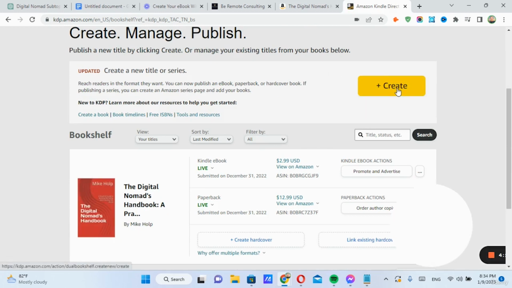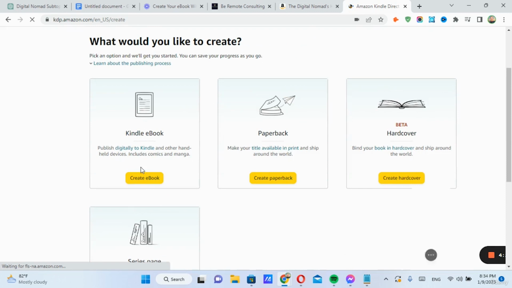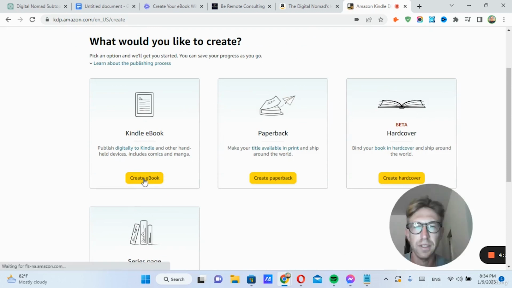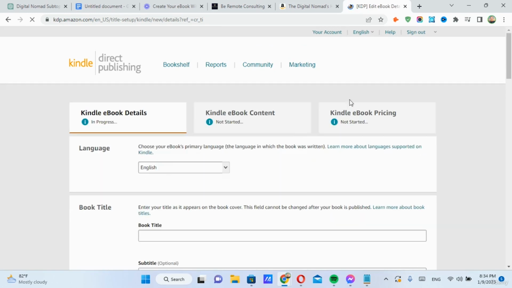So in order to create a book, you simply click the Create button right here, and then you'll just have to fill out some basic information. Just click on Create eBook. And again, this is totally free, costs you nothing. You only pay when they make a print.